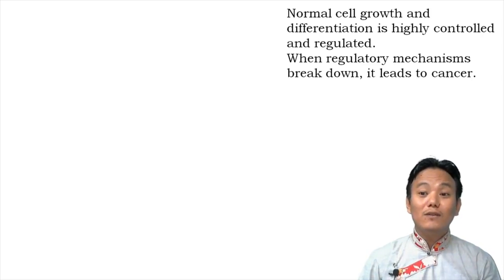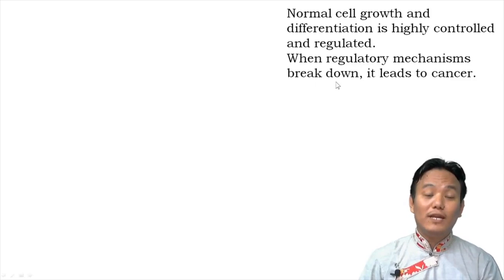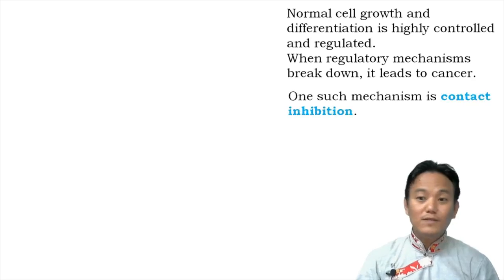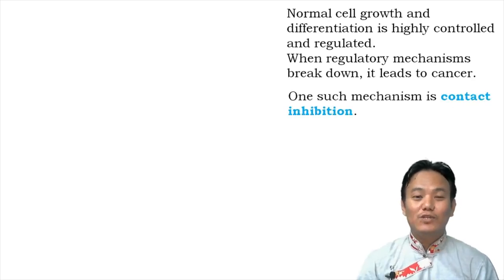But when these regulatory mechanisms break down, when they fail to act upon certain cells for any reason, that can lead to the cell becoming a cancerous cell. A cancerous cell is a cell which shows abnormal cell growth. A cell which grows uncontrollably is called a cancer. One such mechanism is contact inhibition.